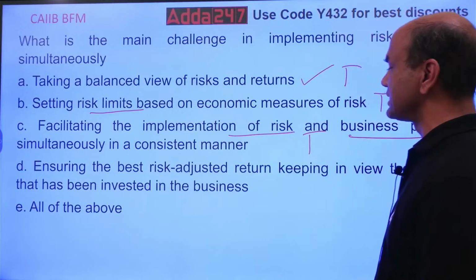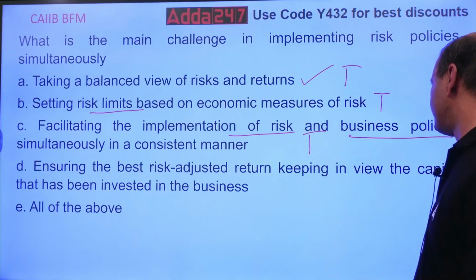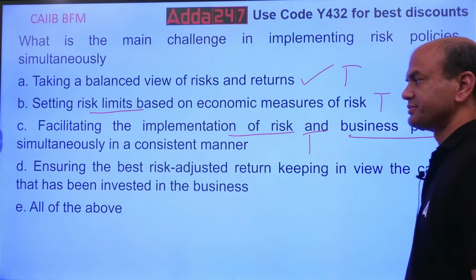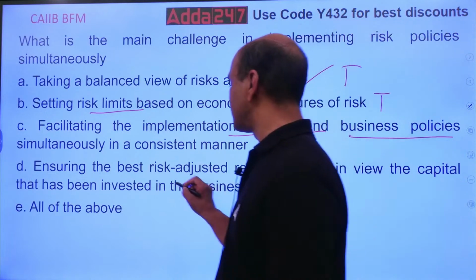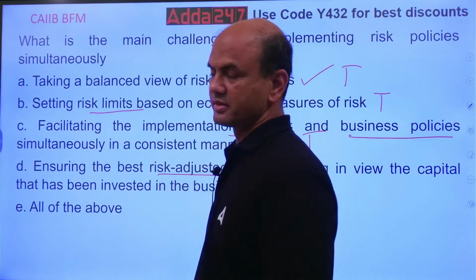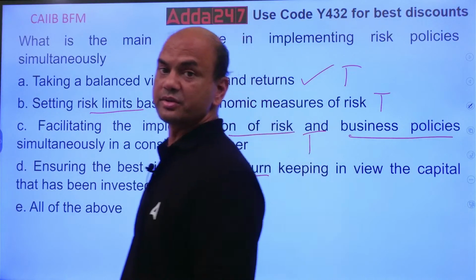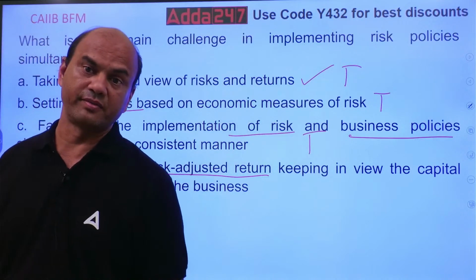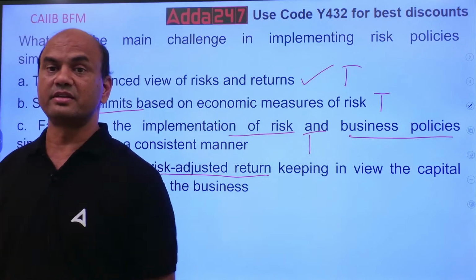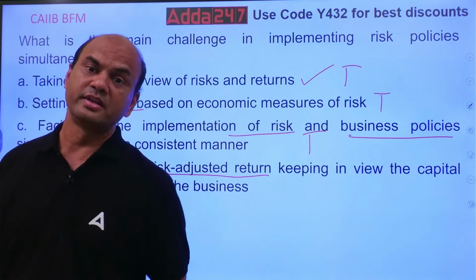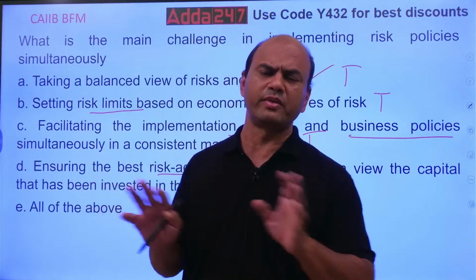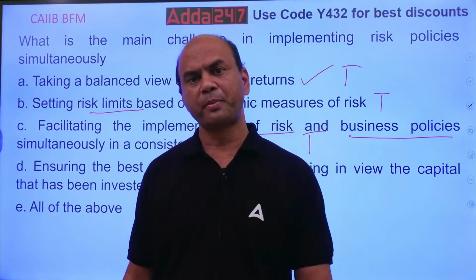Ensuring the best risk adjusted return, keeping in view the capital that has been invested in the business. Ensuring the risk adjusted returns means ensuring that the risk capital which I am having is best invested, so I get better returns. See here, what is the main point of any business which you do?